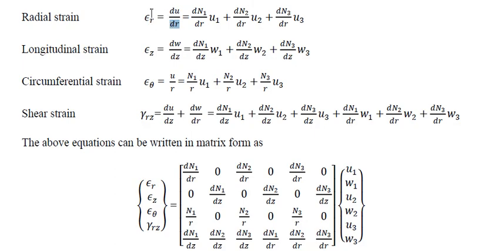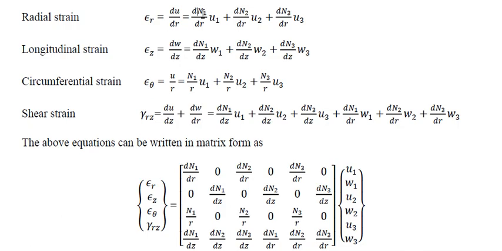So we know that u is equal to n1 u1 plus n2 u2 plus n3 u3, which is isoparametric formulation. So this u can be written as n1 u1 plus n2 u2 plus n3 u3.